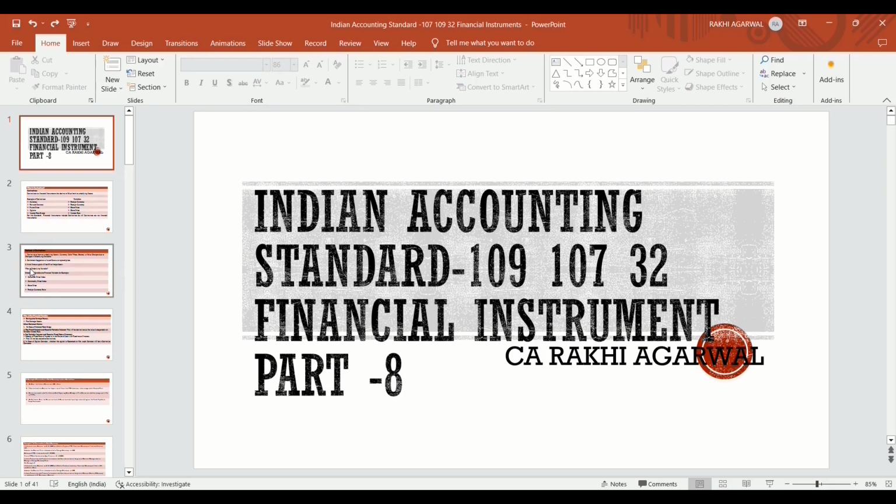We had discussed the financial instruments, the equity, the financial asset, and the financial liability, and also the difference between futures and forwards. We had also discussed transaction cost, how it is to be implemented, the measurement principles of financial asset, liability and equity, and the recognition and accounting treatments of financial asset, financial liability and equity.